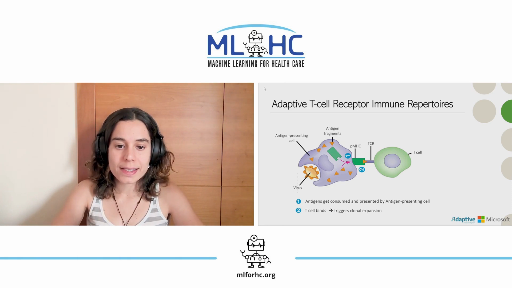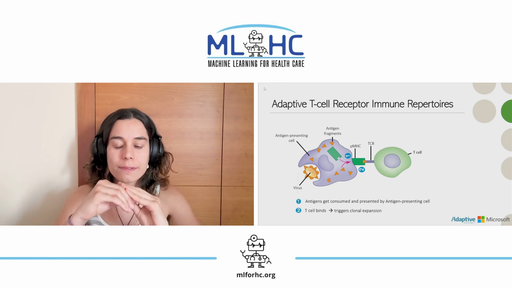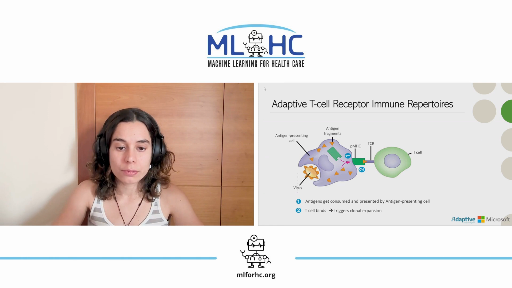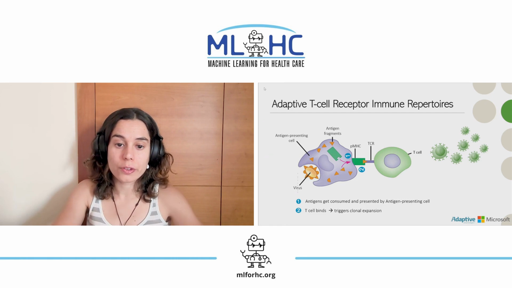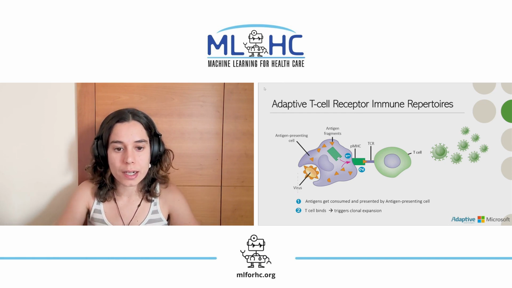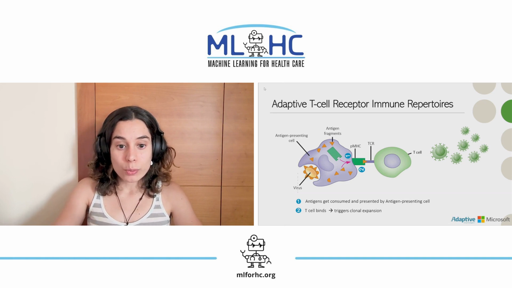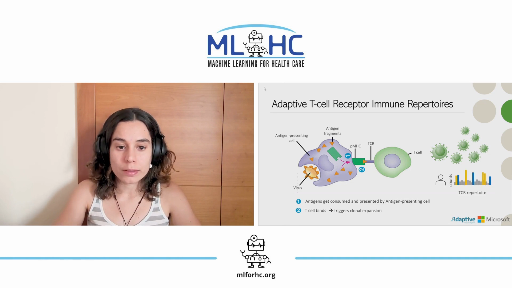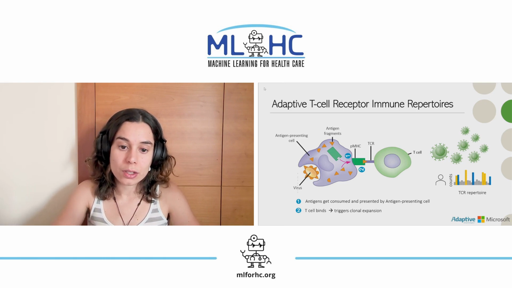Each T cell has distinct T cell receptors, or TCR, that will bind very specifically to a presented antigen, triggering clonal expansion. We can measure expansion of a given TCR by sequencing a blood sample and counting how many times we read the unique DNA sequence of each TCR. That is what we call a TCR repertoire, a vector of TCR counts similar to a bag of words representation of a document in topic models.